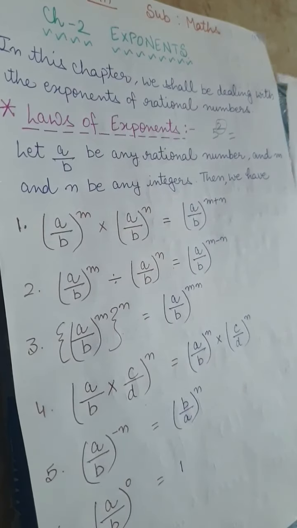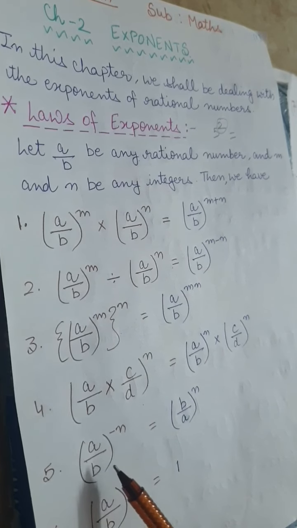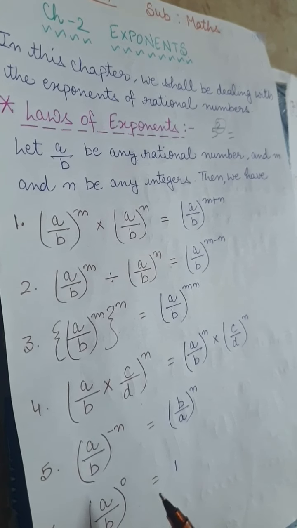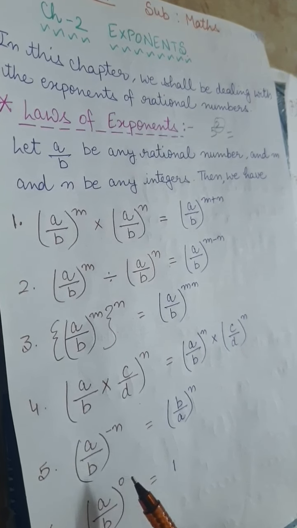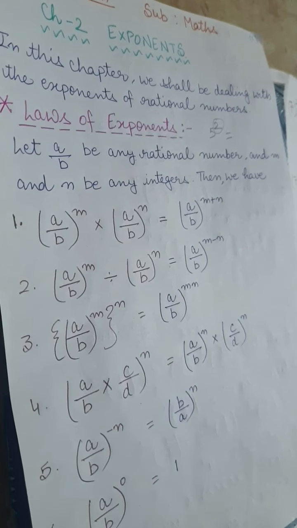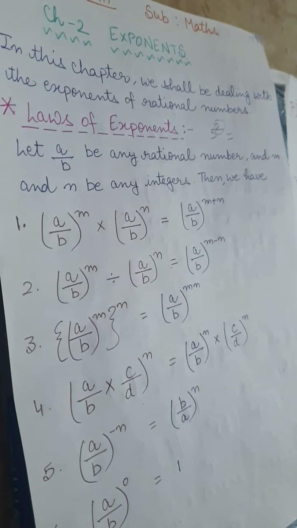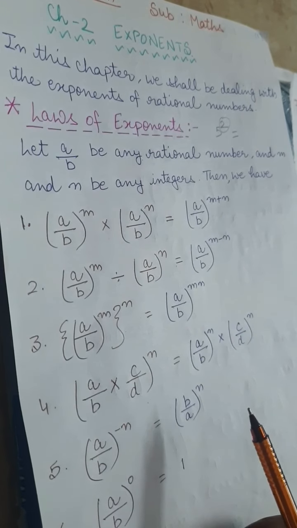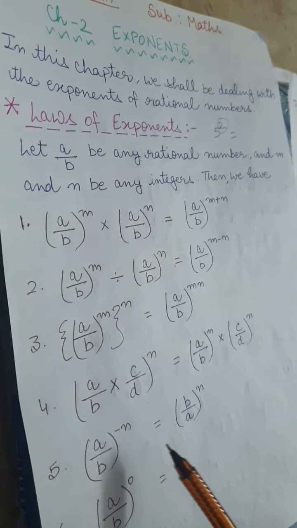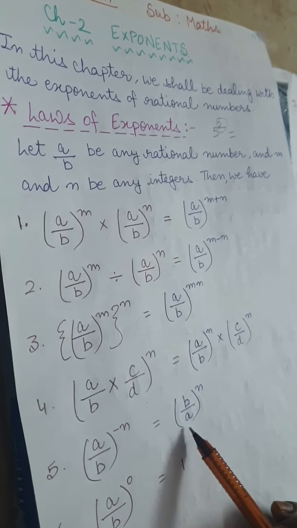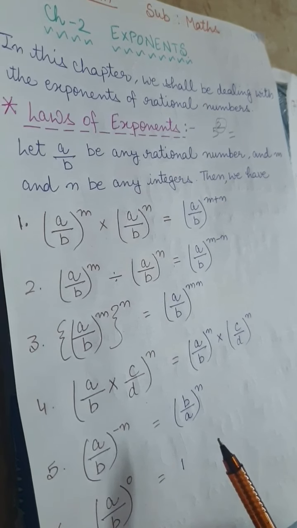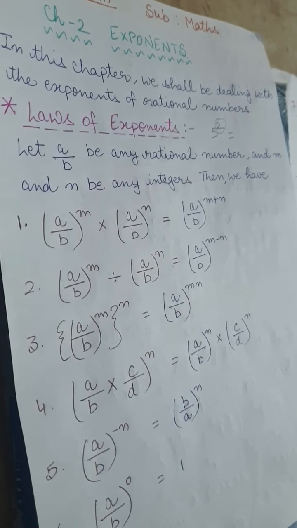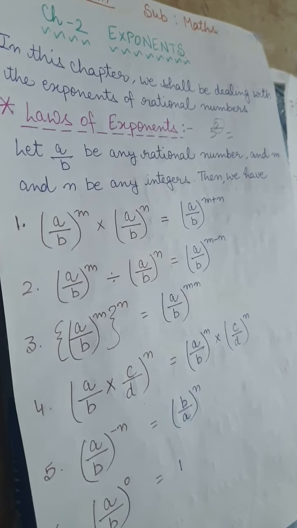Then move to the fifth identity or fifth law, that is a upon b whole power minus n. In most of the questions we will use this identity: whenever the power is negative and we have to make it positive, then what we have to take? We have to take the reciprocal of the given rational number.